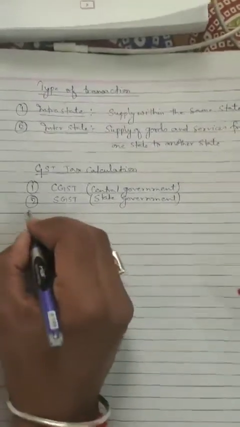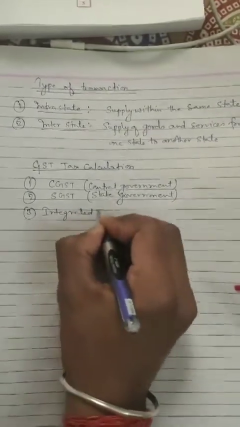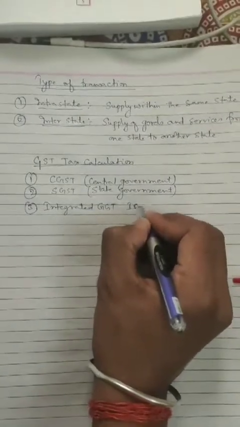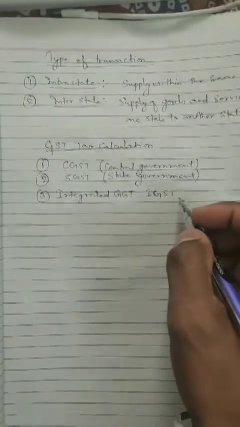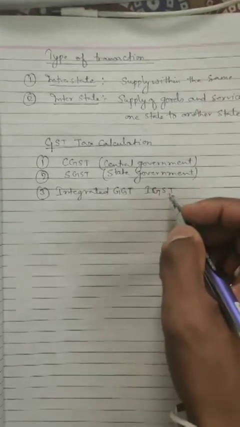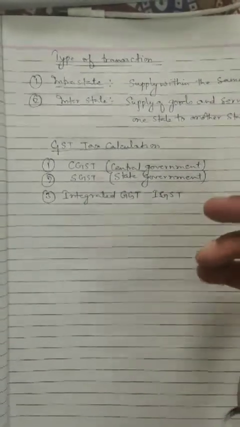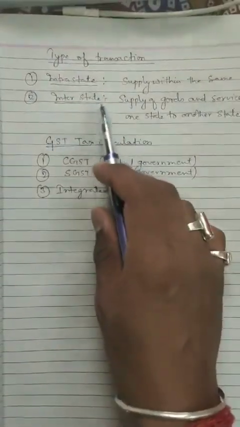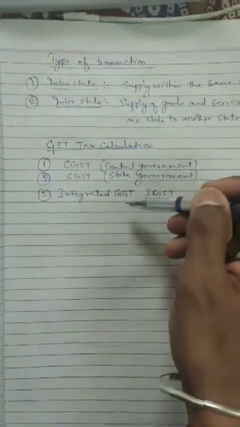And third is integrated GST, or you can say IGST. Integrated GST will be collected when the goods and services are moving across the state from one state to another. That means in the interstate supply of goods and services we will use integrated GST.